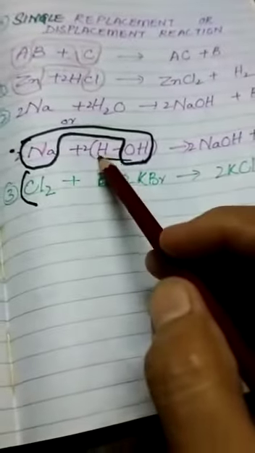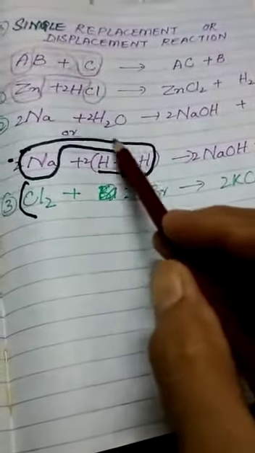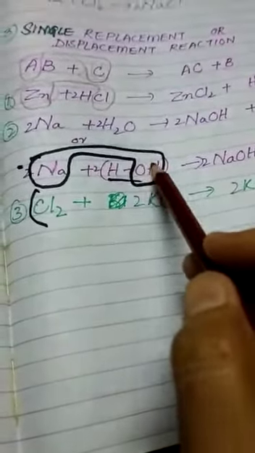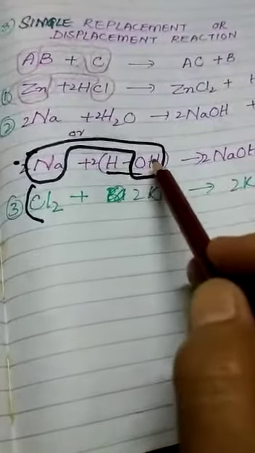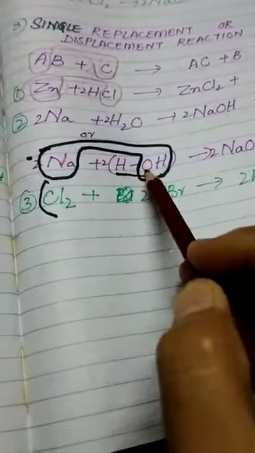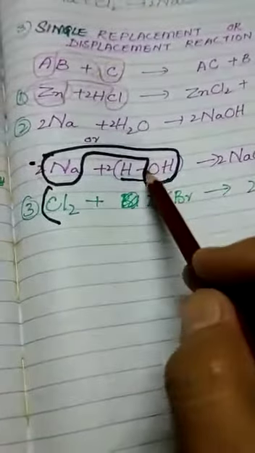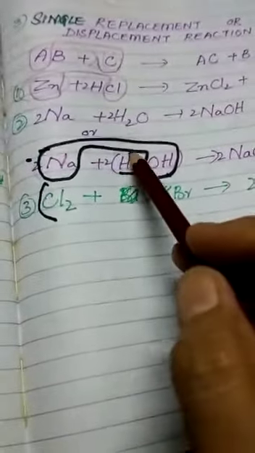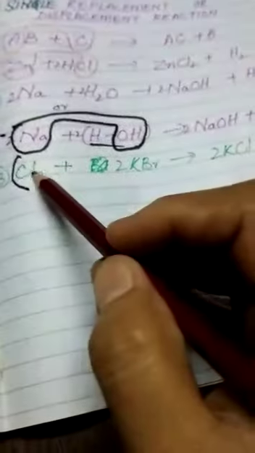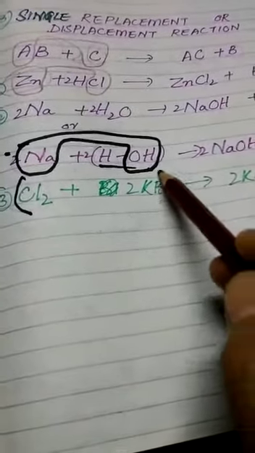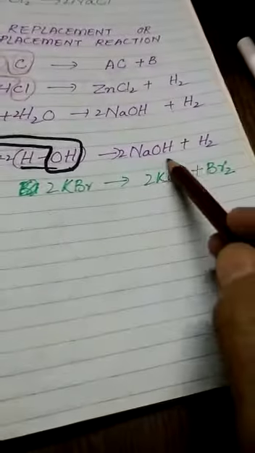I have written the water. When sodium reacts with water, water is H2O, HOH. I can also write water in this form. When sodium reacts with water, sodium hydroxide is formed and again hydrogen gas is replaced. The third example is when chlorine reacts with potassium bromide, it replaces bromide, and forms potassium chloride and bromine.